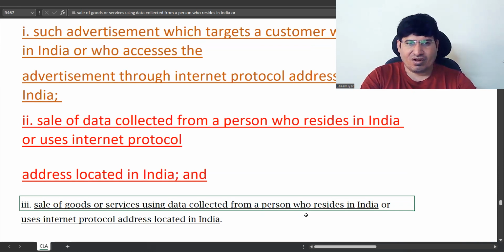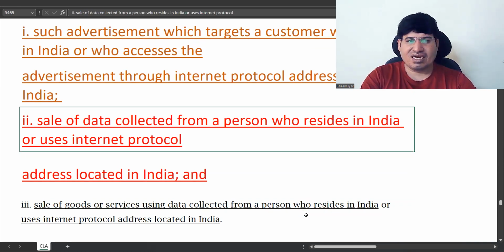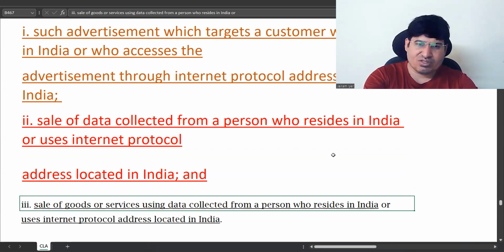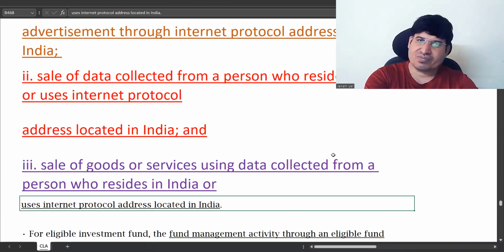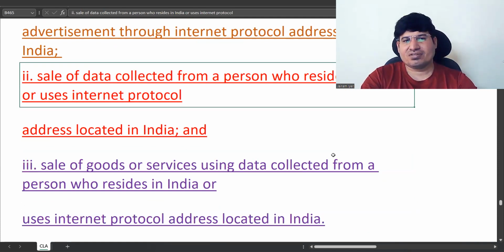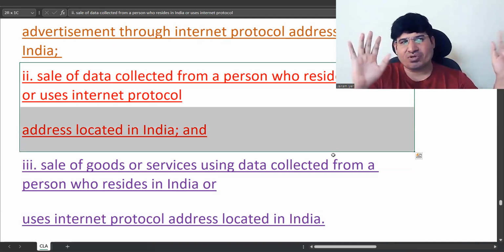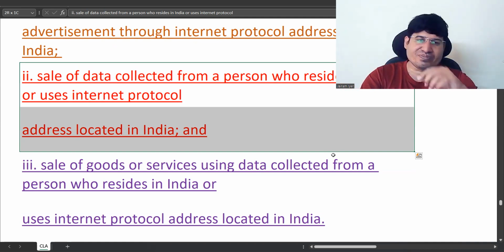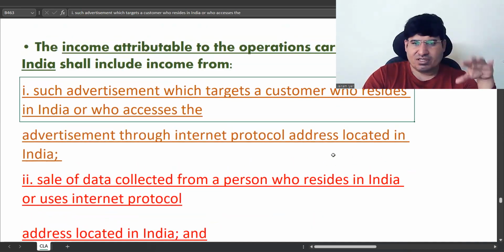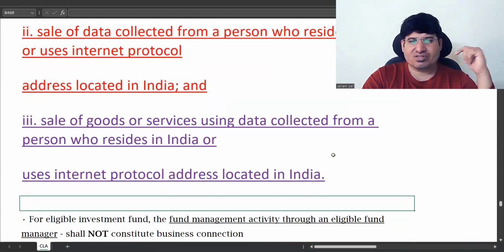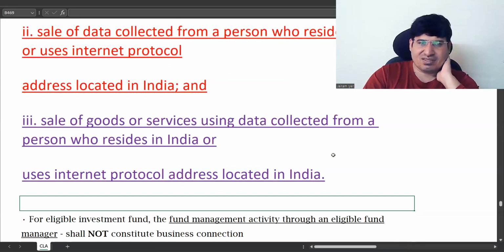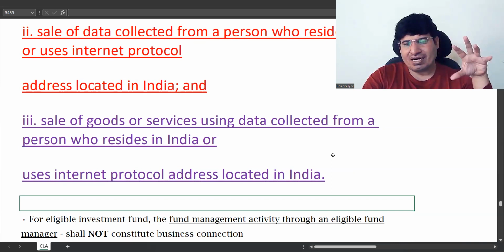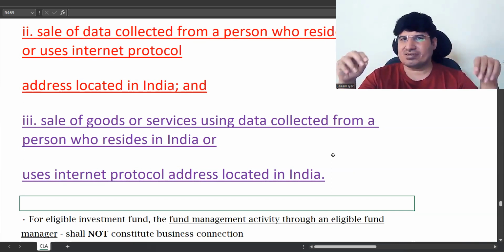And point number 3 is related to this. Here you are selling the data directly. Here you are selling goods or services using the data which you have collected. That's the only difference. In the second point, you have collected data and sold the data to someone. In the third point, you have collected the data and you are using it for your own sales. So this part is a little complex. You just have to go through it once or twice. As I said, the importance of this part is not that much. You just need to know it superficially.